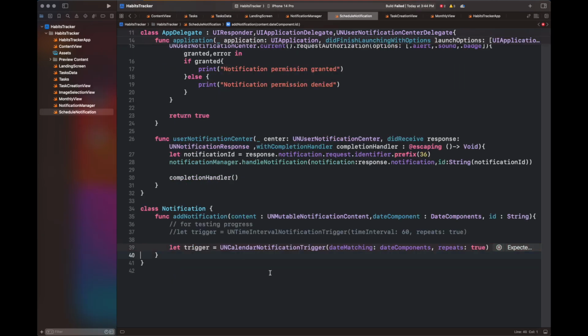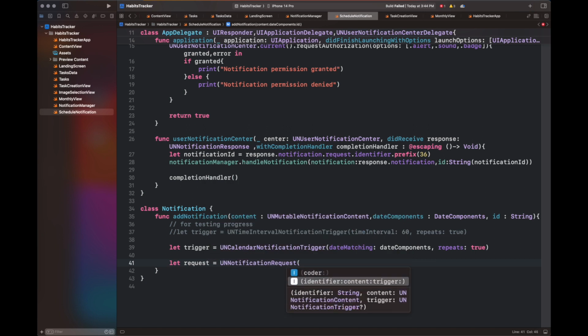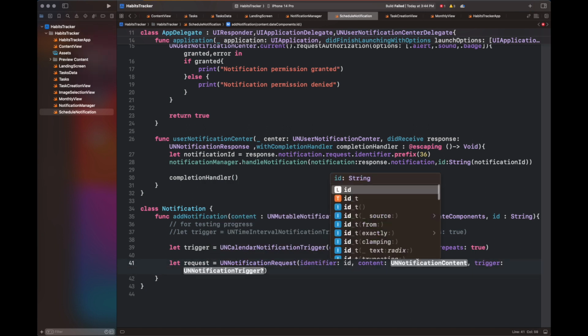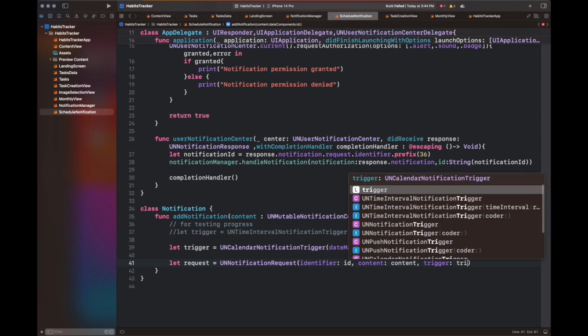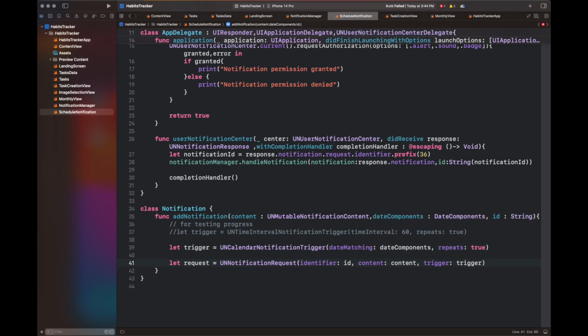So here I have created a new class with the name of Notification and created a function addNotification, which is going to pass us the UNMutableNotificationContent and date components, which is going to basically correspond to the date on which we are going to schedule our notification. So the first line you can see that I have commented is basically for testing purposes, which I am going to show you how it's going to help us to check the progress functionality.